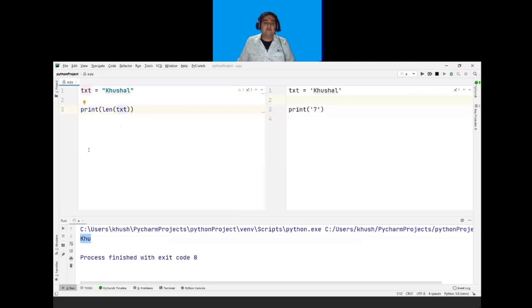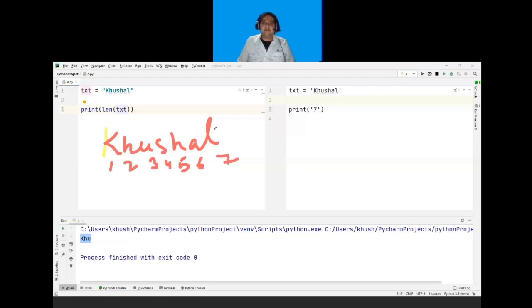How will the length be calculated? It is calculated simply. For example, the text is KHUSHAL. It will count it simply as 1, 2, 3, 4, 5, 6, 7.